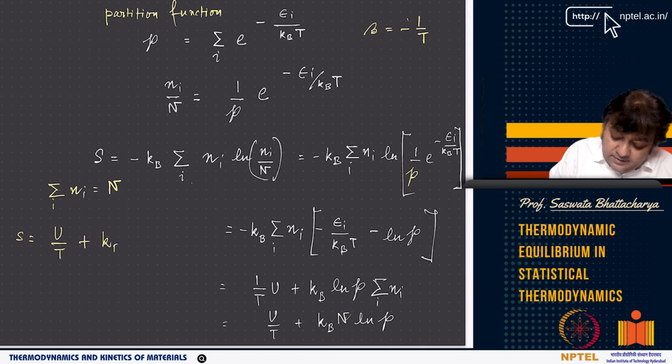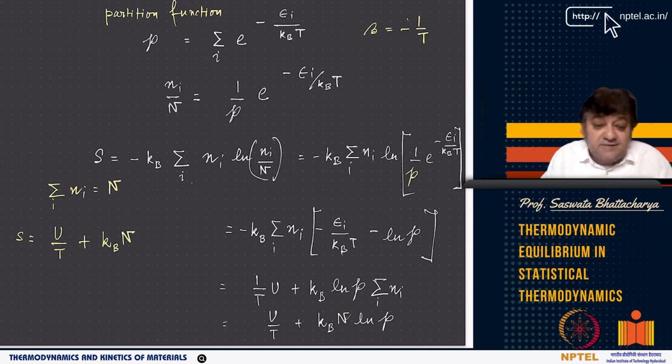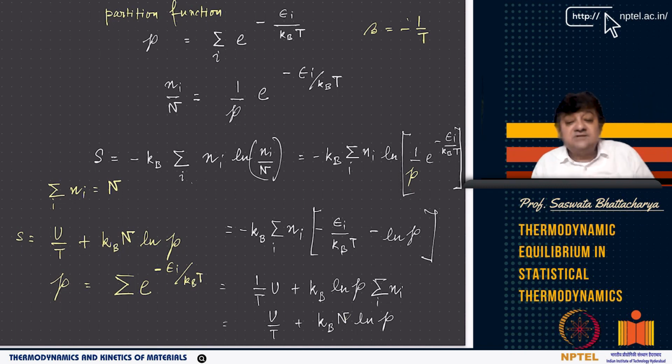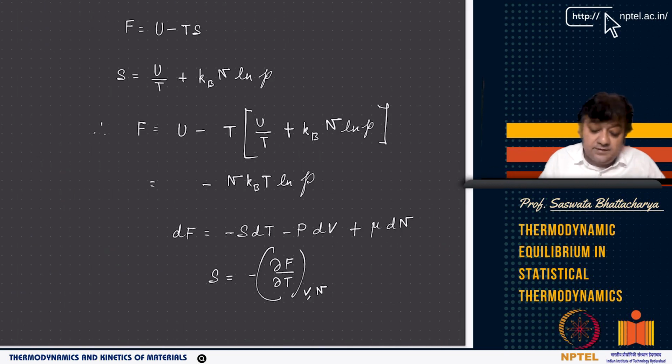kB N ln P, and if N is Avogadro number, then kB N is nothing but R. And P is basically a sum of e to the power minus epsilon_i by kBT, where epsilon_i is an energy that is accessible by the particles. It is summed over all i's that are possible. These i's are the different discrete energy levels that the particles in the system can occupy.